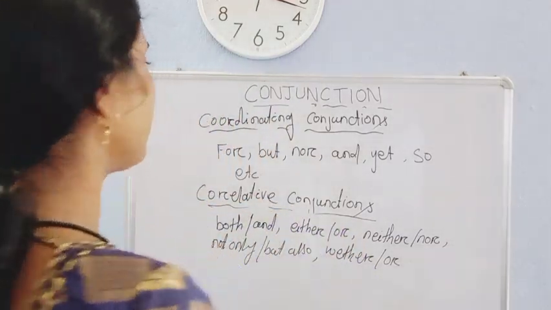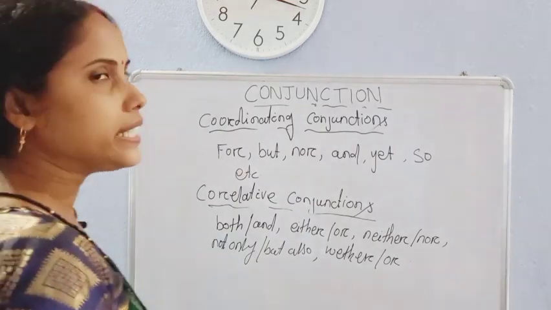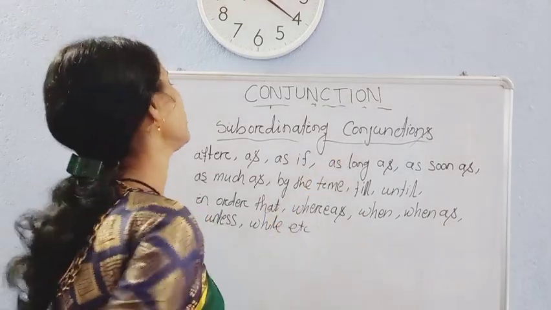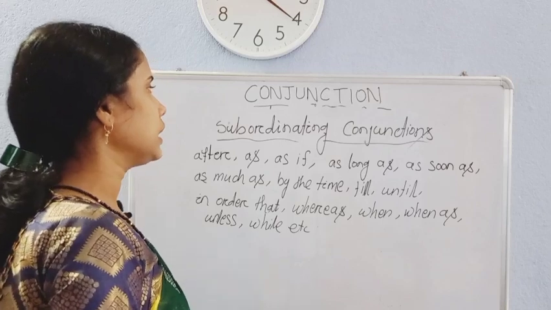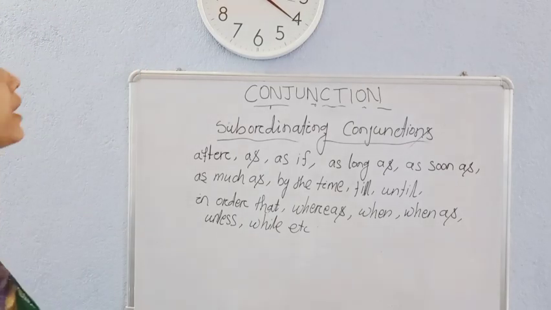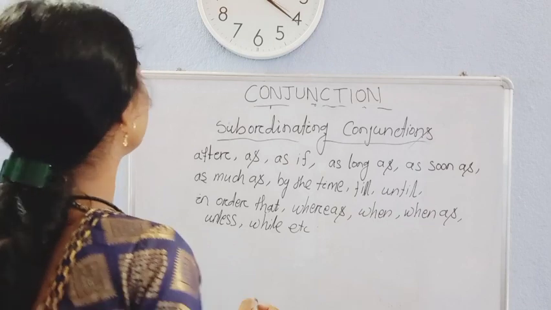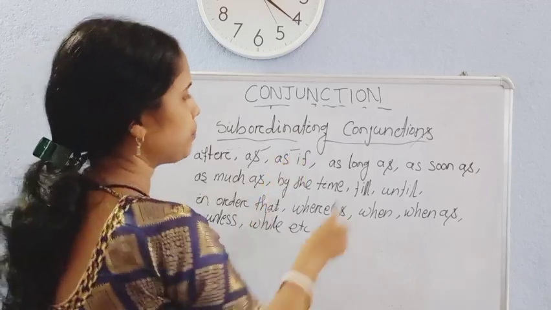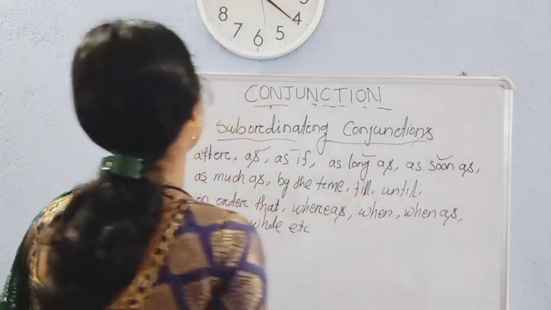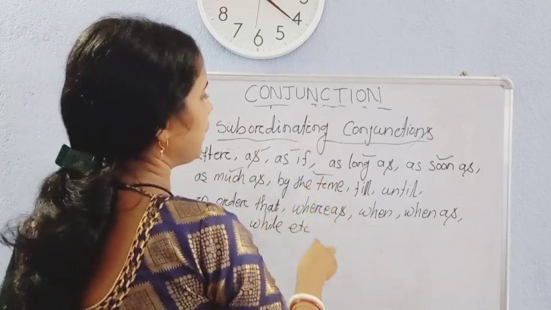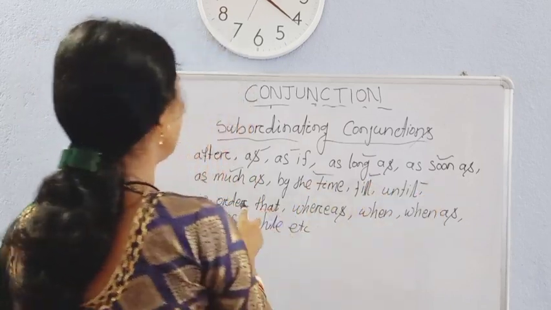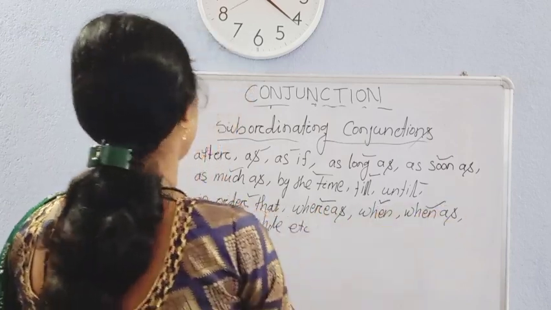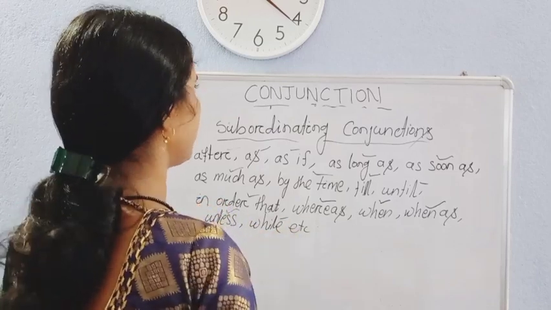Then come to the next kind of conjunctions, and this is subordinating conjunctions. It joins independent and dependent clauses. For example, subordinating conjunctions are after, as if, as long as, as soon as, as much as, by the time, till, until, in order that, whereas, when, unless, while, etc.